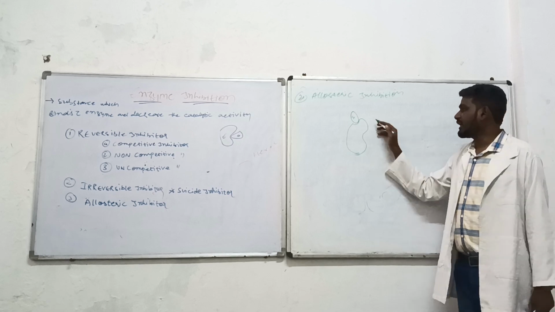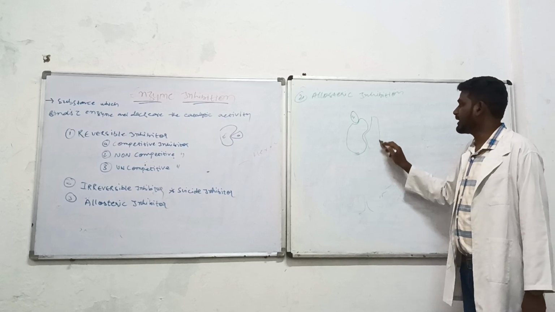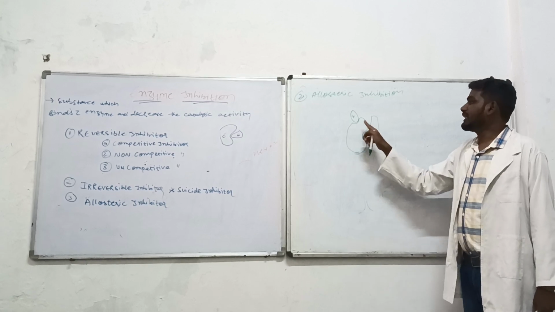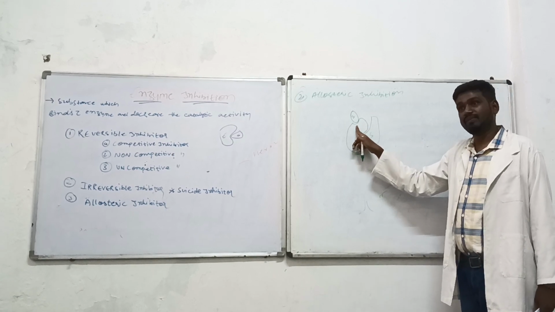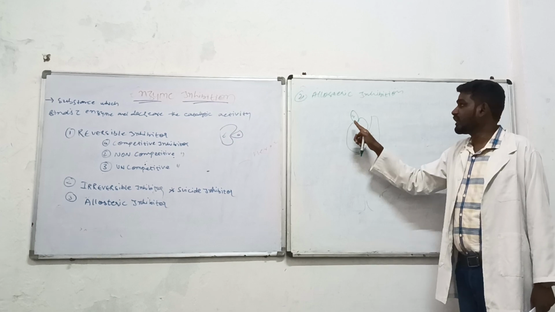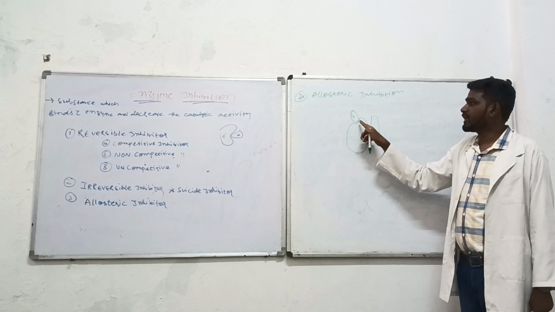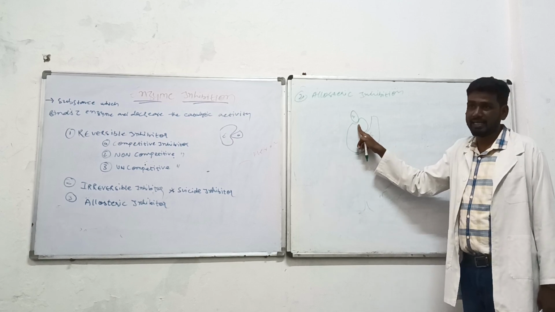यहाँ पे एक्टिव साइड है, एक्टिव साइड में तो सबस्ट्रेट आके बाइंड करेगा. Other than that, besides the active site, there is one more cleft in which the allosteric inhibitor will come and bind, leading to inhibition of the activity.